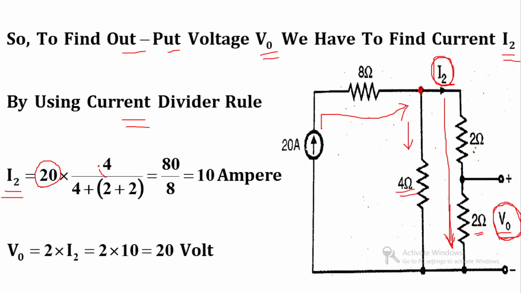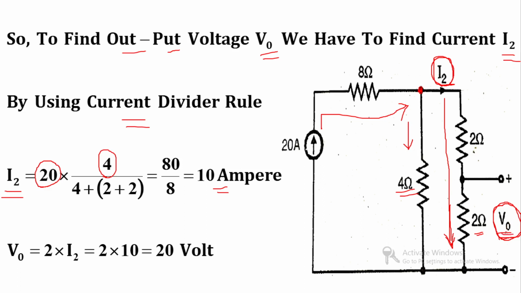So this is the 4 ohm, divided by the addition of the resistances which are parallel to each other. So divided by 4 plus 2 plus 2. So 20 multiplied by 4 is equal to 80, divided by 4 plus 2 plus 2, that is equal to 8. So total I2 is equal to 10 ampere.